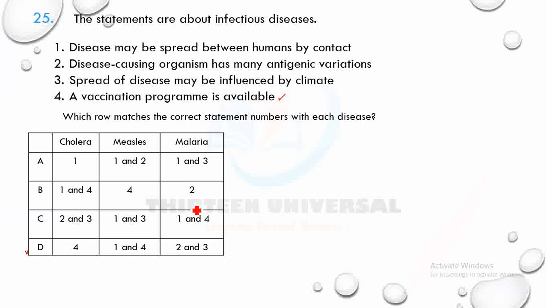Malaria, 2 and 3. The disease causing organism has many antigenic variations. Yes, Plasmodium is a eukaryote. It has genetic complexity, with many genes coding for many proteins that act as antigens. So 2 is right for malaria. 3 says spread of disease may be influenced by climate.